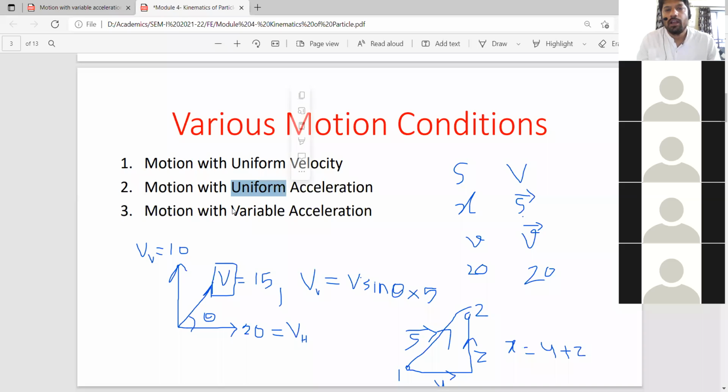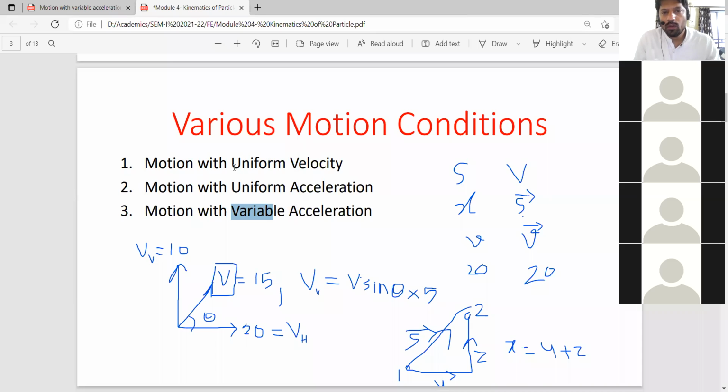Or if the driver is a new driver, not experienced, then you might see that it will not keep the throttle constant or constantly increasing. So at that time, acceleration will change. You can easily see that sometime speed is increasing, sometime it is decreasing. So that is an example of motion with variable acceleration.